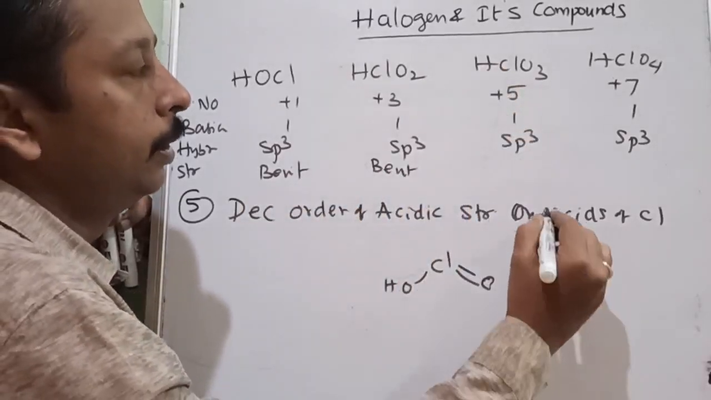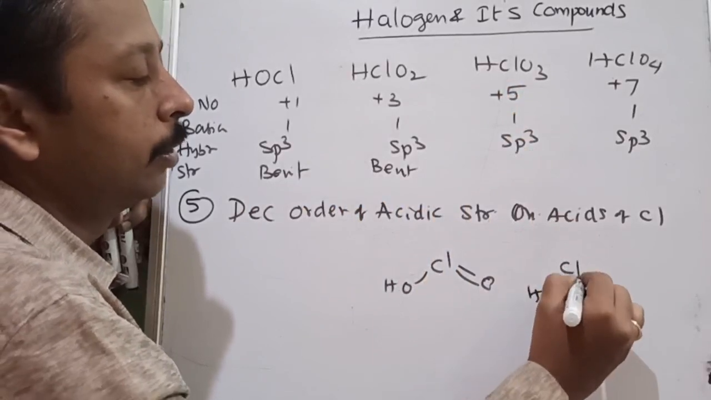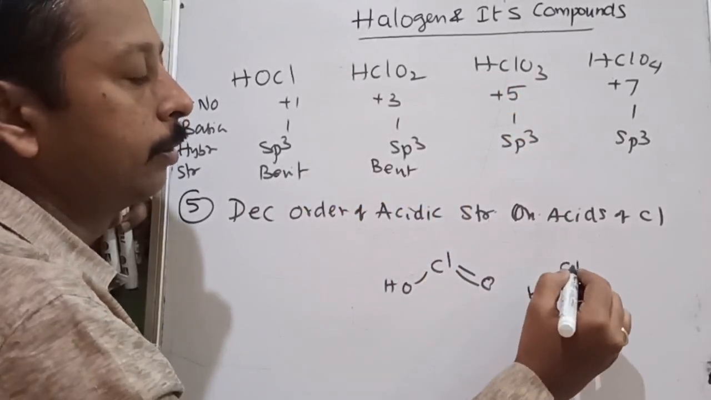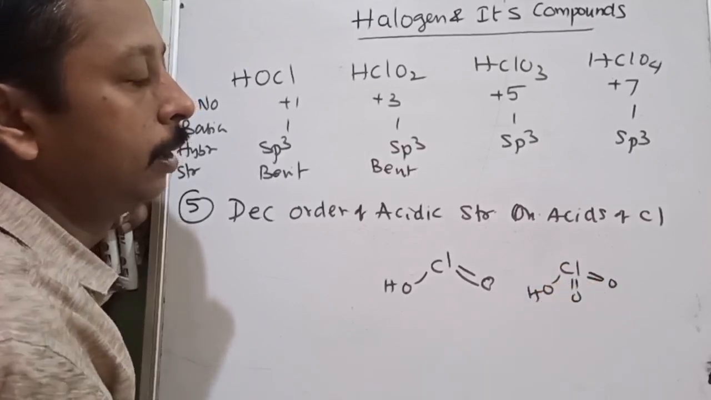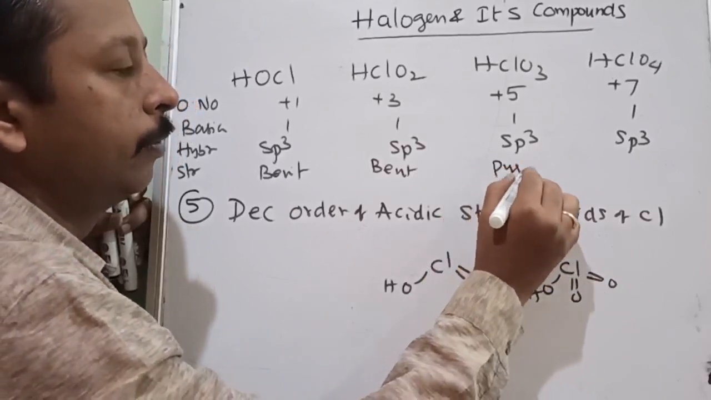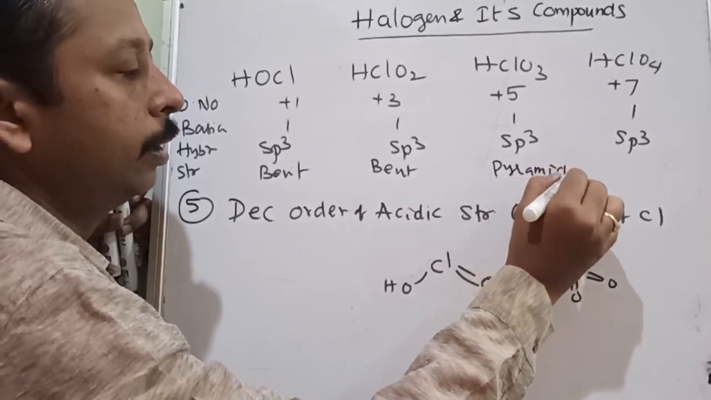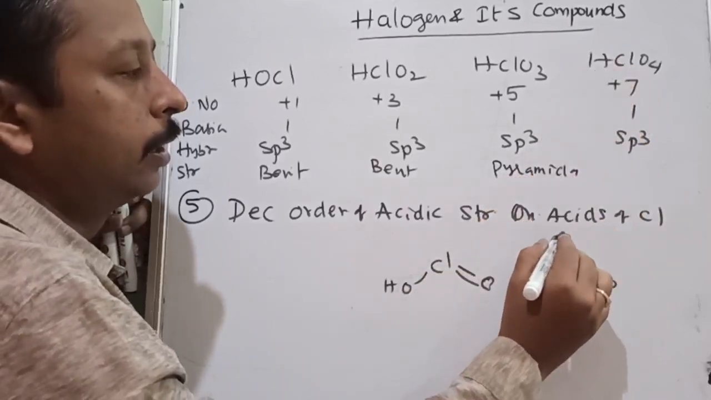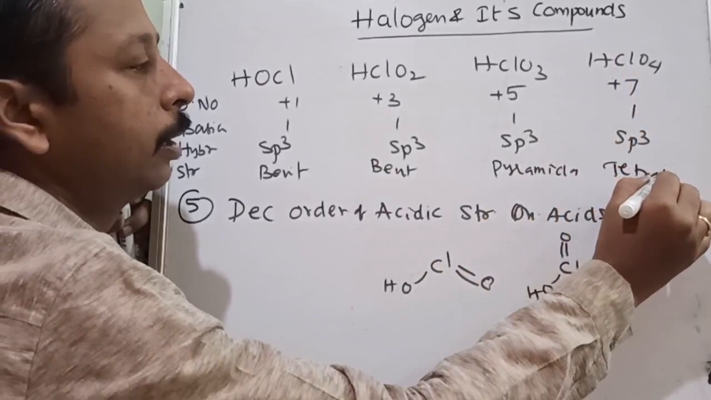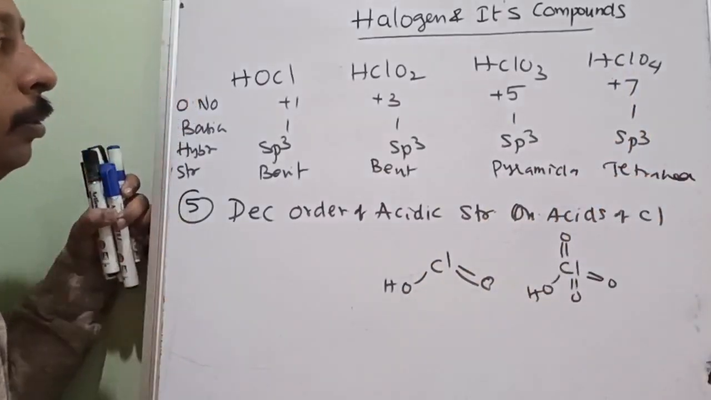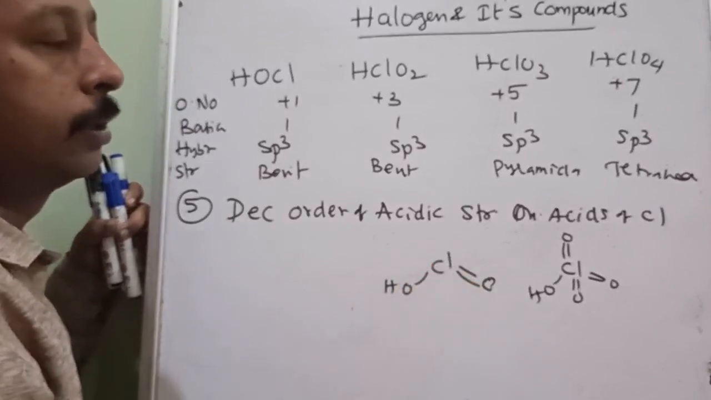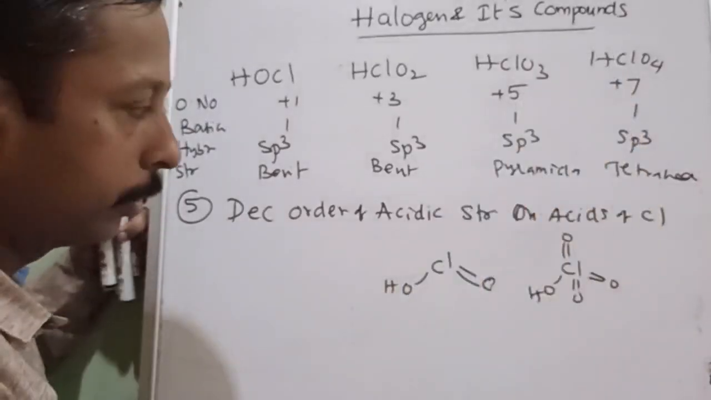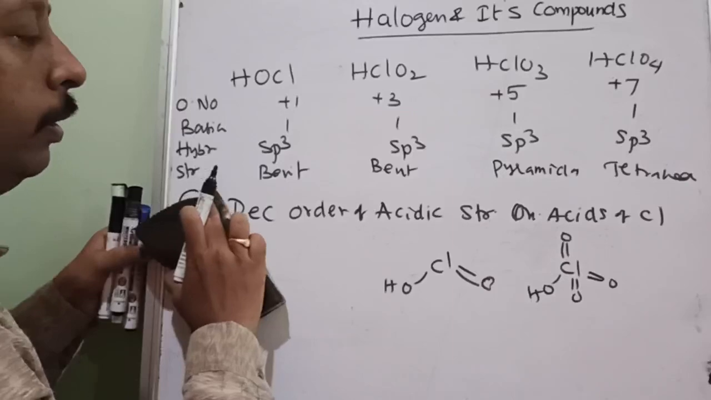Now one OH will always be there, and with another two oxygens the structure is pyramidal. And when one more oxygen is added, it becomes tetrahedral. The number of resonating structures will be maximum here. So I will tell you the decreasing order.